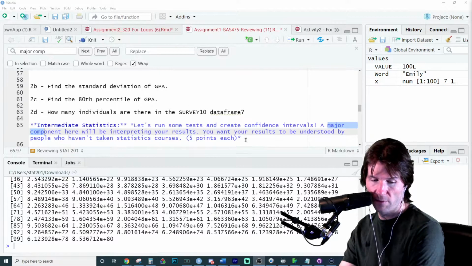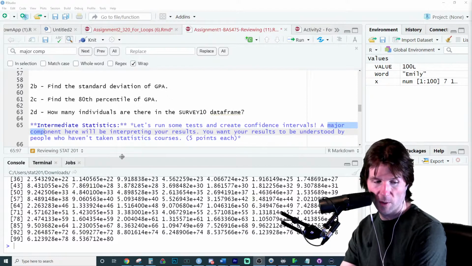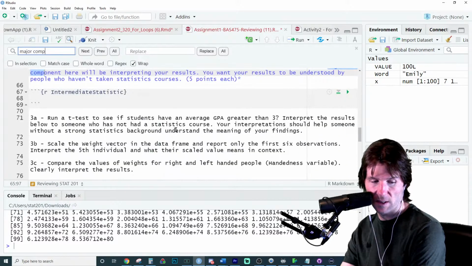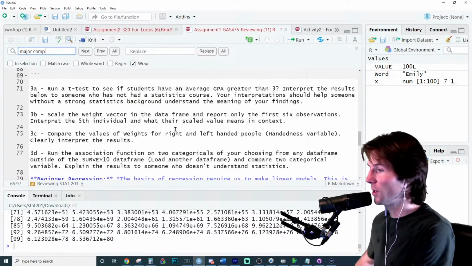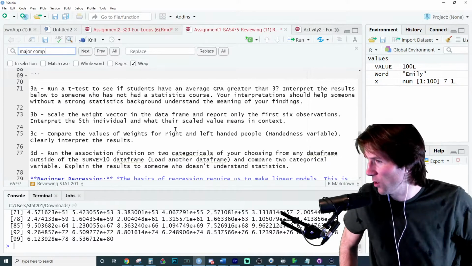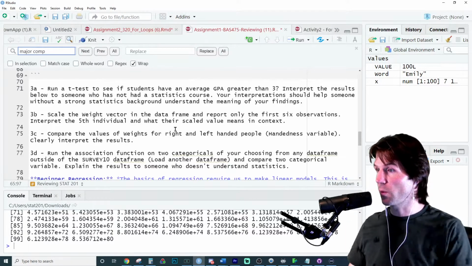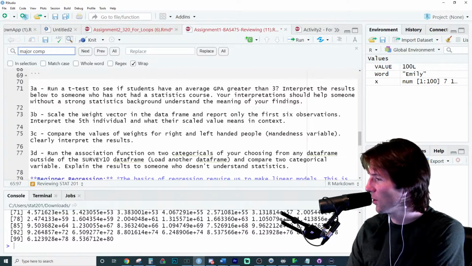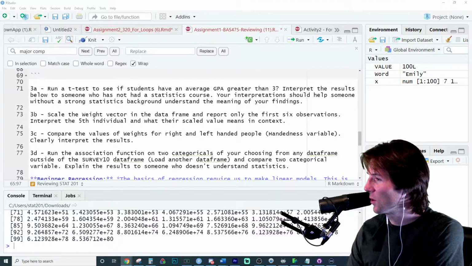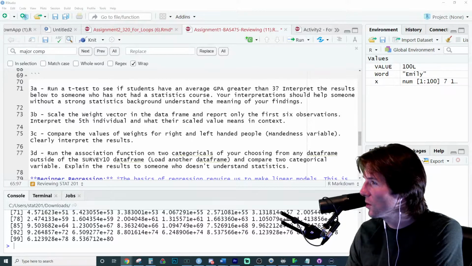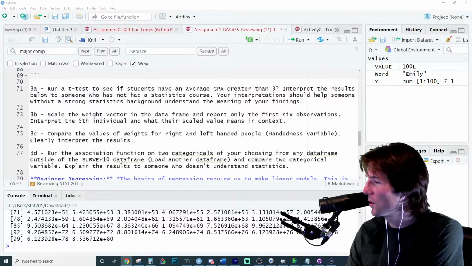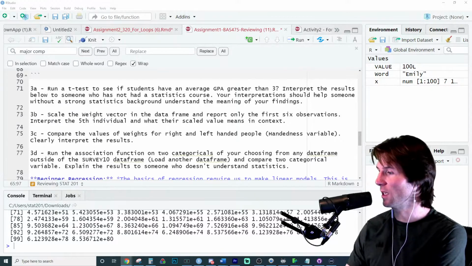If you want your results to be understood by people who haven't taken statistics, this is where the interpretation comes in. Sorry, on questions 2 and 3 right there. This is for question 3, which you might have been asking about earlier. Sorry, my eyes are just deceiving me today. Cora asked about 4C and 4D.